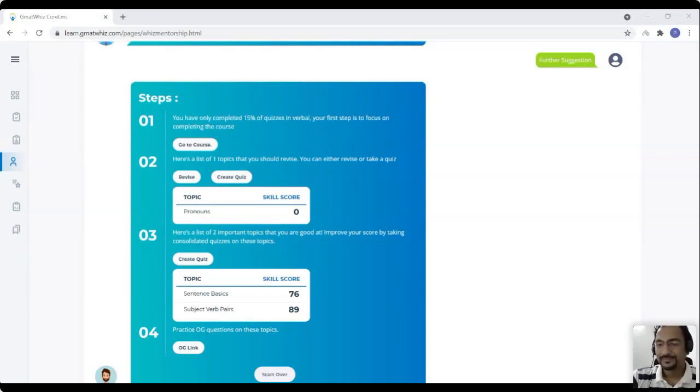So you would not even have to realize that or figure it out on your own. You keep regularly checking this, trying to figure out what steps you need to do, and at a certain point, when the Viz feels you're ready to take the mock, it will add that as one of the steps in this plan. And I guess if you click on that, it takes us to the mock. It takes us right to the mock. Yes. Great. So you don't have to worry or think about whether you are ready for the mocks right now. If you're not, the Viz will not guide you to do that. If you're ready, the Viz will automatically guide you to do that.